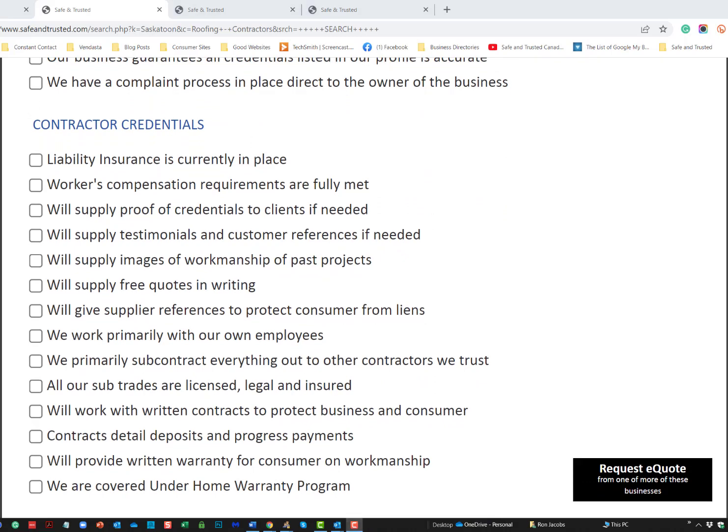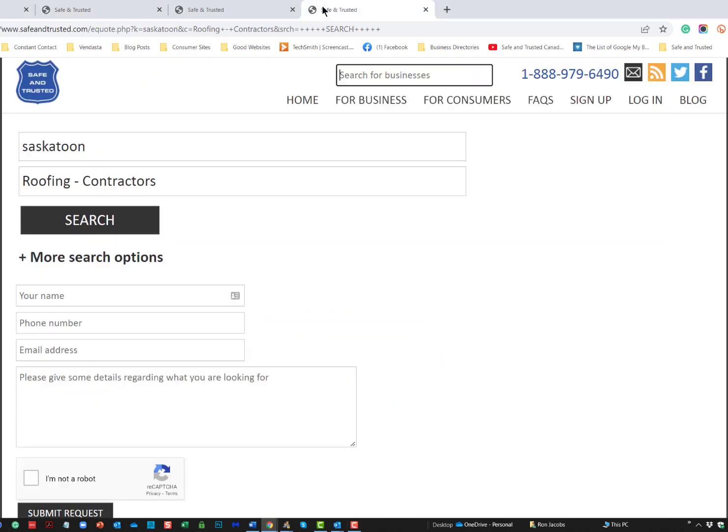Businesses can be part of the Request eQuote program. They need to have a premium account. How that works is like this. So you place your name, your phone number, email address, details regarding what you're looking for, indicate that you're a human, and then you submit the request.